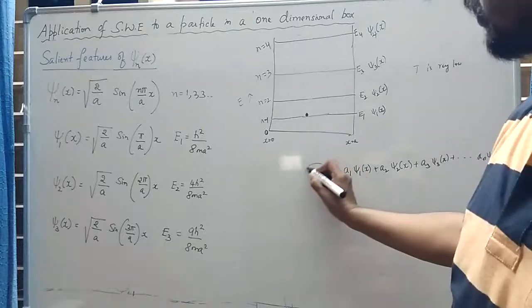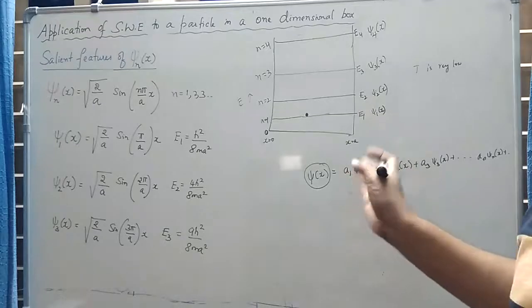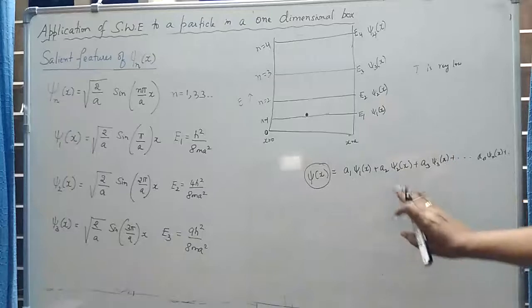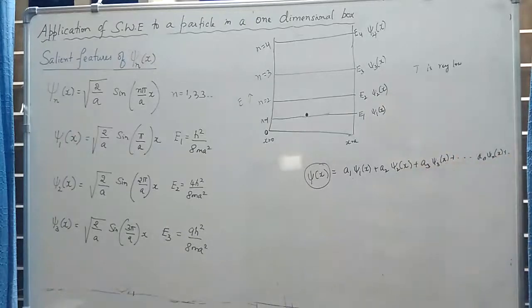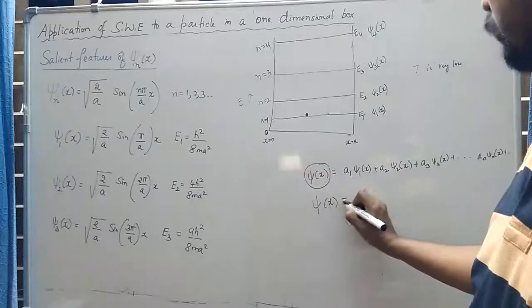So this wave function represents the actual state of the system, because we do not know whether the system is actually in a state corresponding to psi1, whether it is in a state corresponding to psi2, or whether it is in a state corresponding to psi3. So in general, we simply write psi of x as a linear combination.